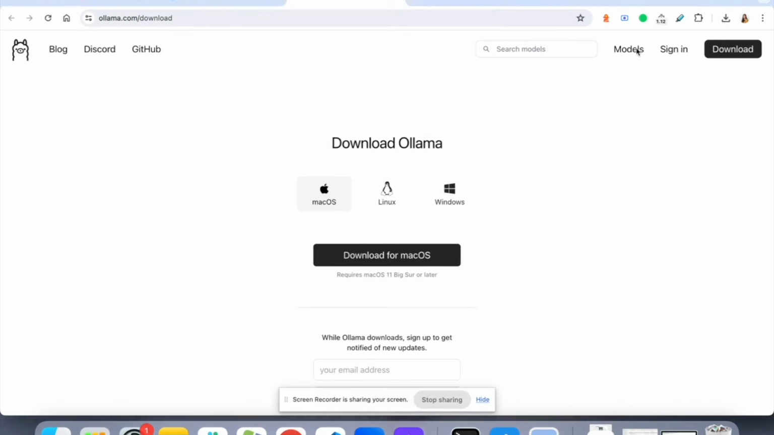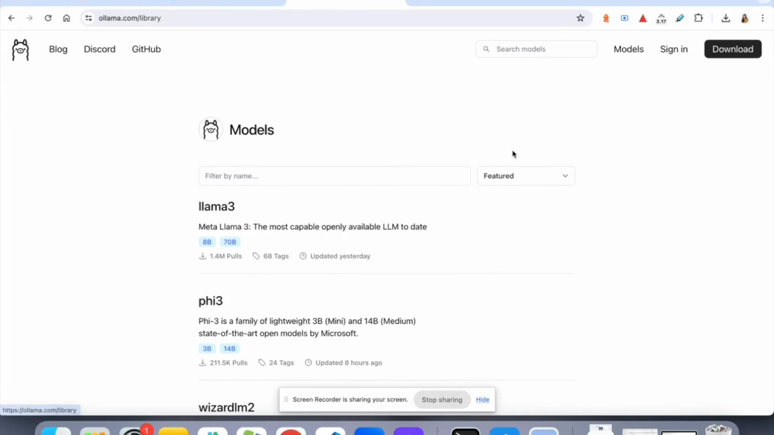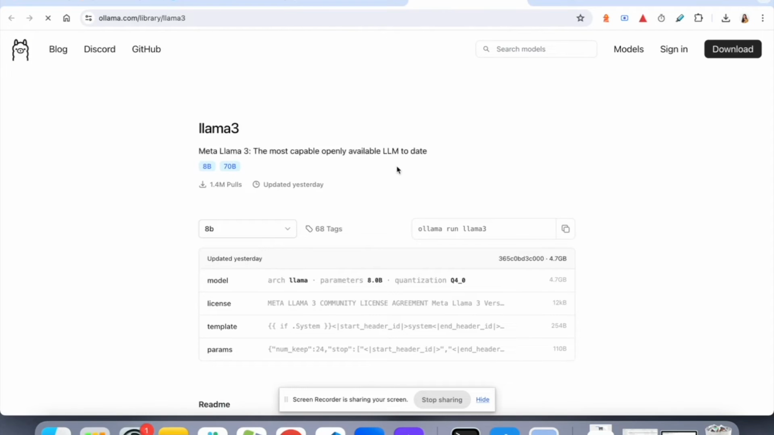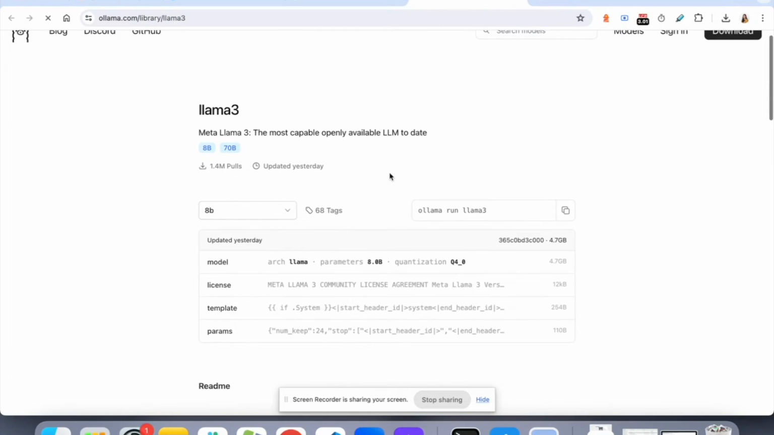Let's go to the model page of this ollama.com website, and here we can search for all the models. For starting this series, we are going to use Llama 3. Llama 3 is an LLM from Meta. It is an openly available LLM, and we are going to use the default versions.